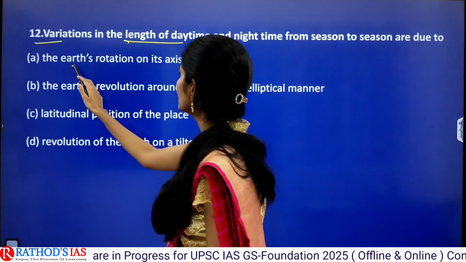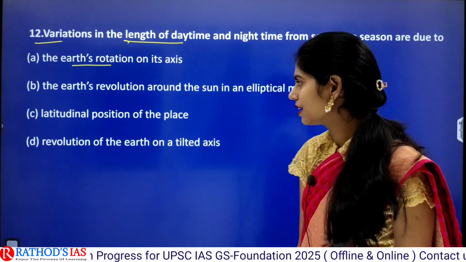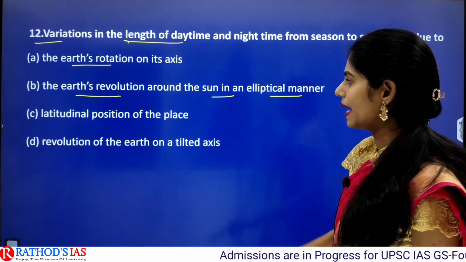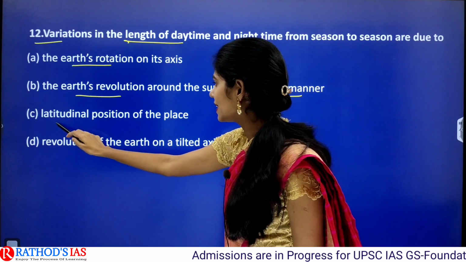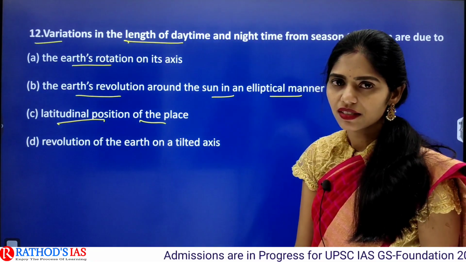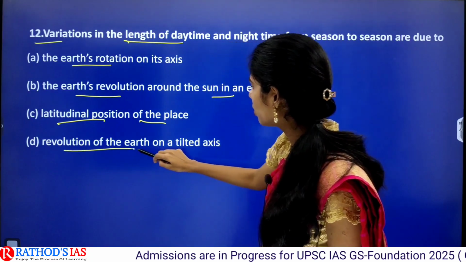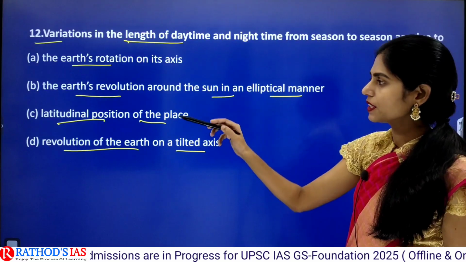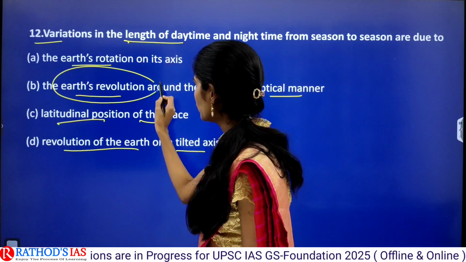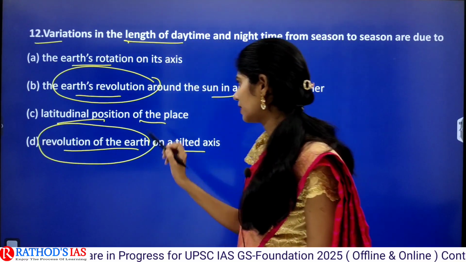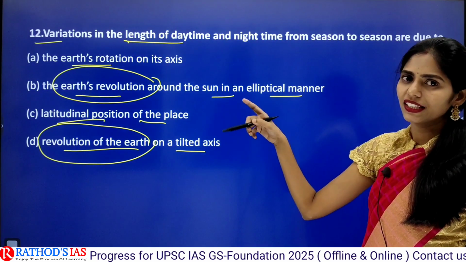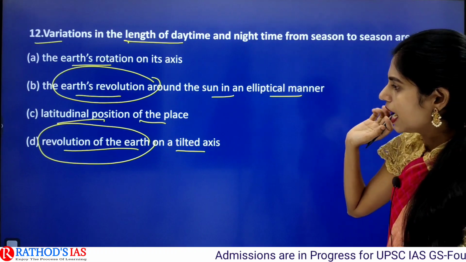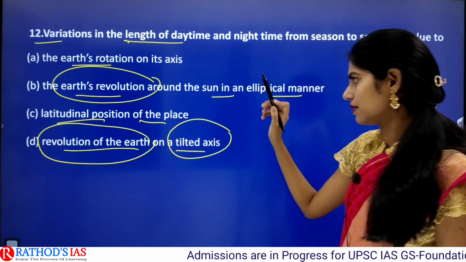Option A is the Earth's rotation on its axis. The next one is the Earth's revolution around the Sun in an elliptical manner. The next one is latitudinal position of the place. And option D is revolution of the Earth on a tilted axis. If you see these 4 options, we have 2 options which are talking about revolution of Earth. But one option is saying revolution only, simple revolution around the Sun in an elliptical manner, and the next one is talking about the tilted axis.